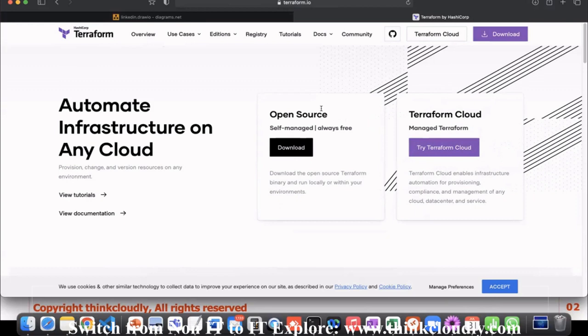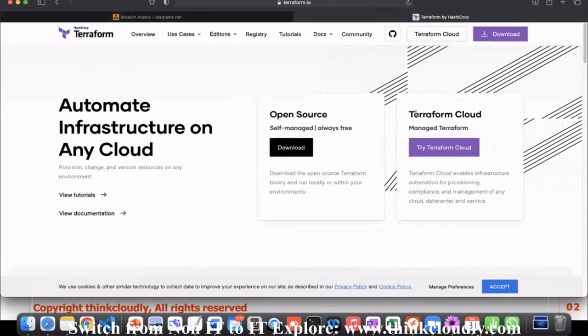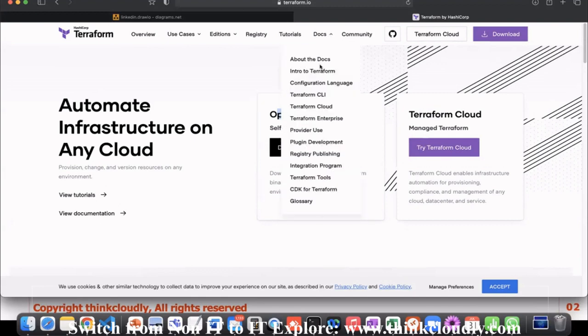Over here, Terraform comes as open source, and Terraform also has its own cloud. But we don't need to use Terraform Cloud. We can go with open source. It's very important that you learn open source. Terraform Cloud is a managed one, so you don't need to do anything there, but open source gives you much more capability to learn. And right now we are in the learning stage. Over here, this is the documentation, the powerful tool, showing what we actually do in Terraform.